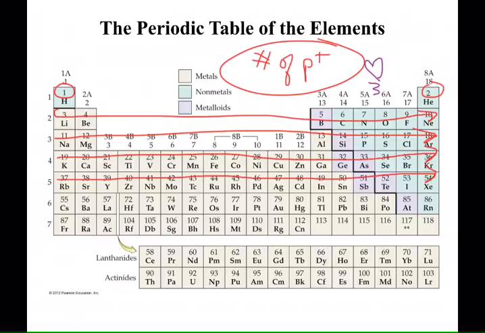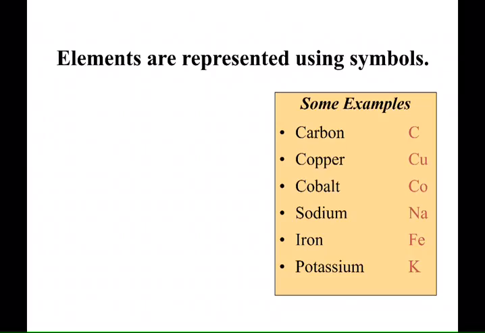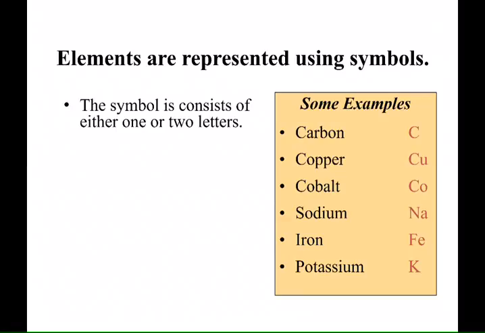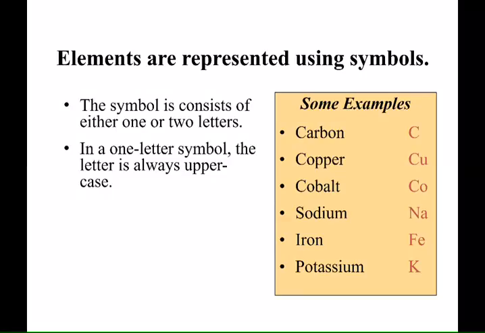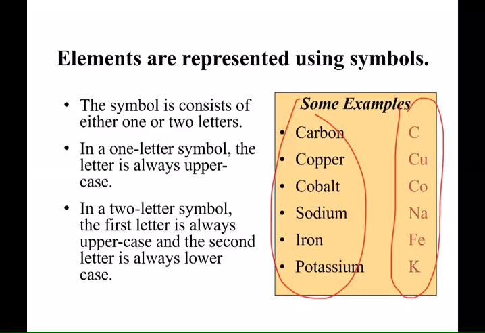Some classes, I know students have said that teachers make them memorize the periodic table, and you're totally not going to have to do that. I'm going to tell you, though, that there are certain symbols and names I want you to be able to match up. So here is a list of 6 elements, the symbols and names. When I say the name, obviously I mean this. And when I say the symbol, the symbols for the elements are letters. I say a single letter or a pair of letters. Like copper is Cu, carbon is C.